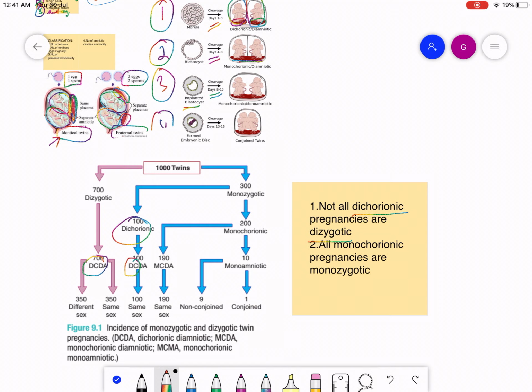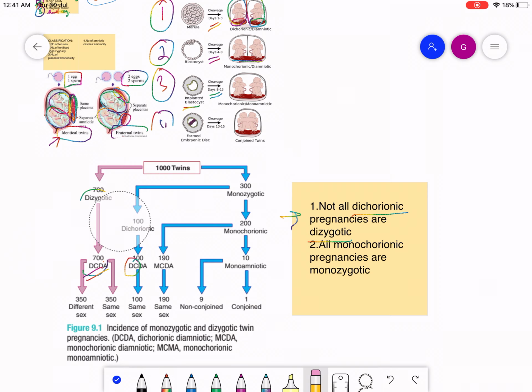So dichorionic can be dizygotic and dichorionic can also be monozygotic. So this point is cleared: not all dichorionic pregnancies are dizygotic. It can also be monozygotic.